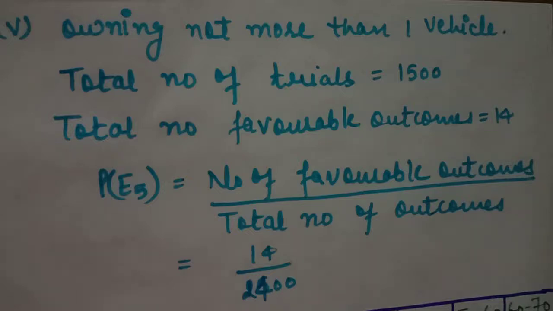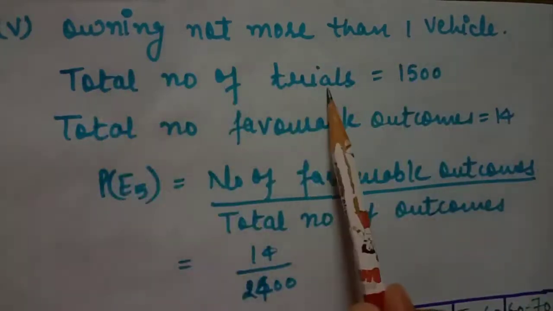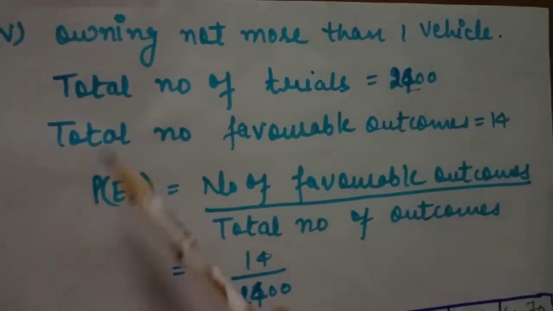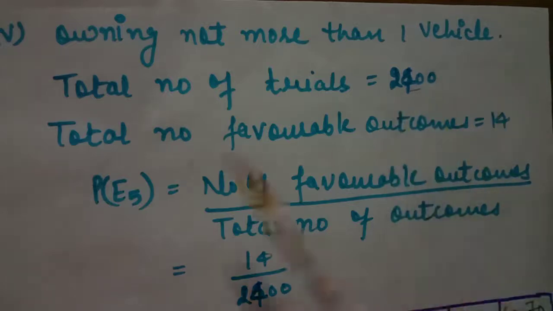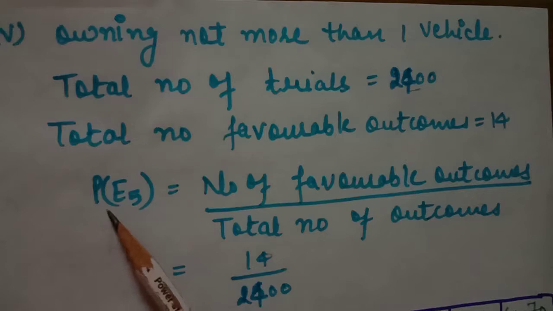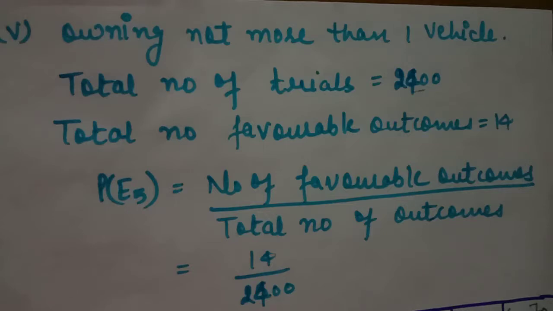Fifth part of this question is owning not more than 1 vehicle. So for owning not more than 1 vehicle, the total number of trials is 2400. Total number of favorable outcomes is 14. So the probability of E5 is the number of favorable outcomes divided by the total number of all possible outcomes, 14 divided by 2400. So student, this is your question number 5.